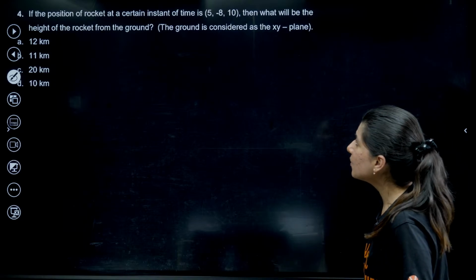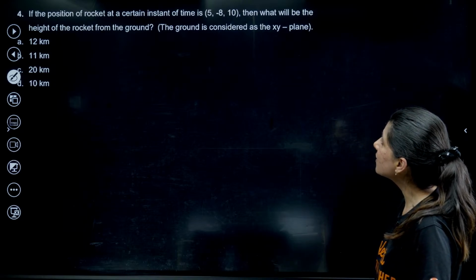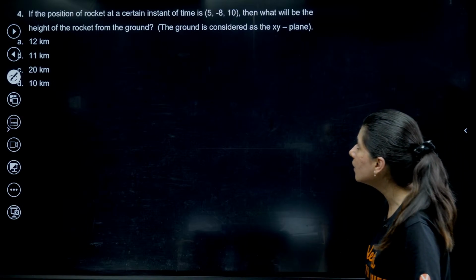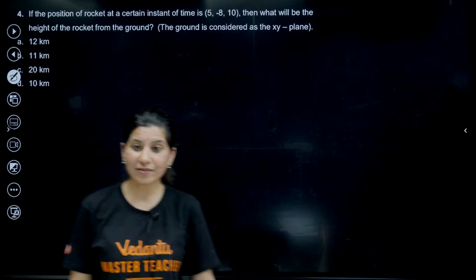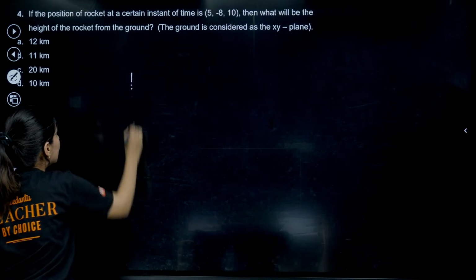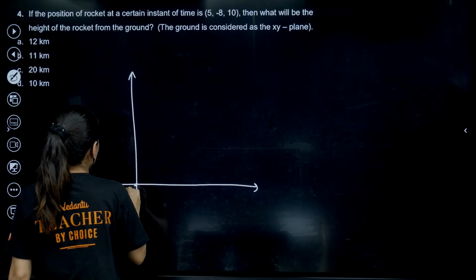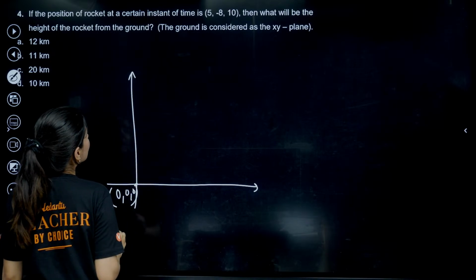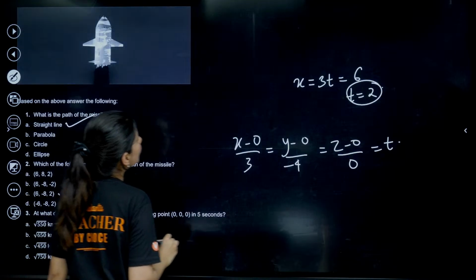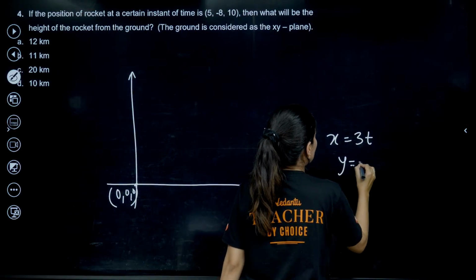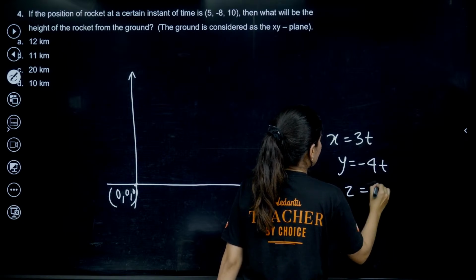The last thing: if the position of a rocket at a certain instant of time is this, then what will be the height of the rocket from the ground? This is actually very good. Understand this. You have 0, 0, 0 when time is 0, and this is your 3t, minus 4t, t. So x is equal to 3t, y is equal to minus 4t and z is equal to t.